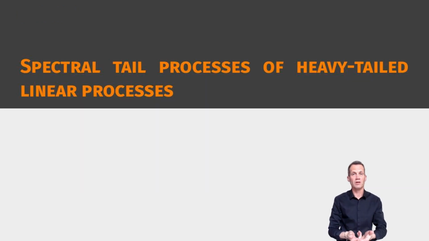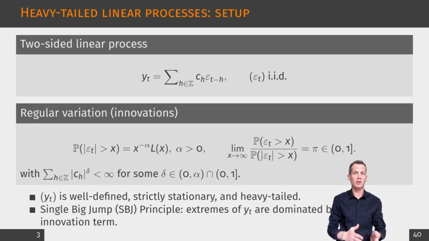Let me now recall the extreme value representation for heavy-tailed linear processes, because MAR models inherit it through a two-sided moving average form. Let us first consider a general setup for our basic object, a two-sided linear process. We write Y_t as a bilateral moving average of IID innovations, with coefficients c_h over all integers. Innovations are assumed regularly varying.